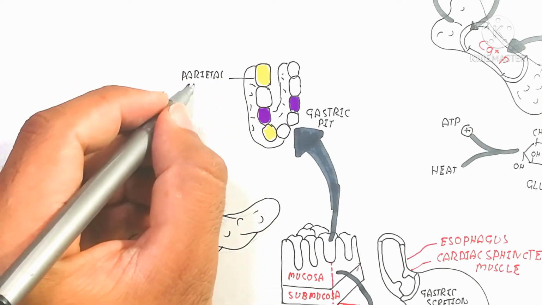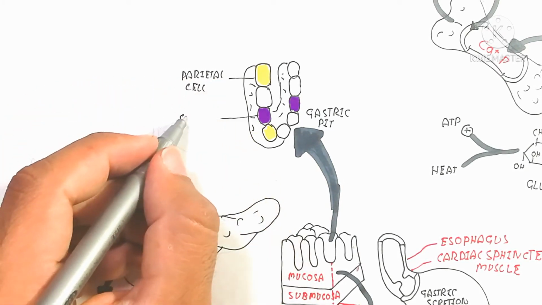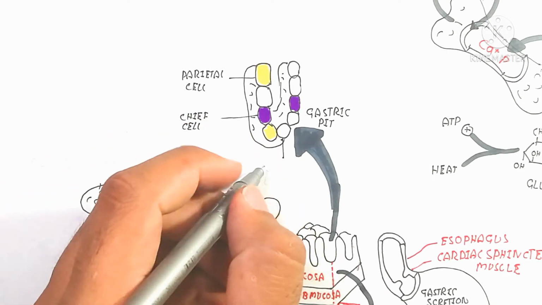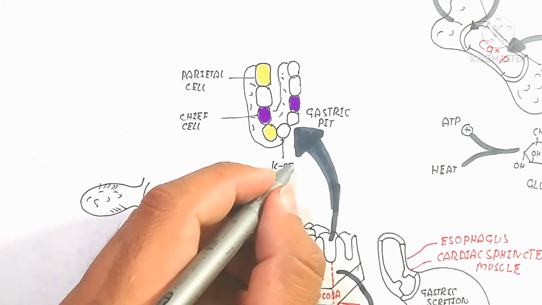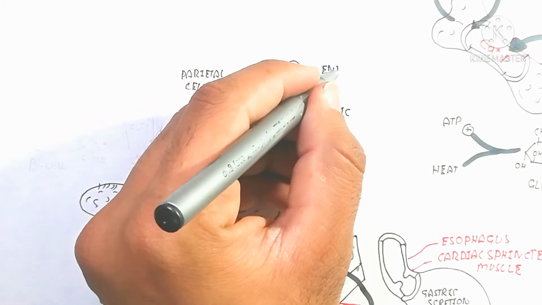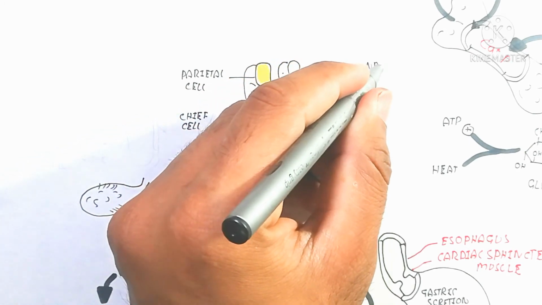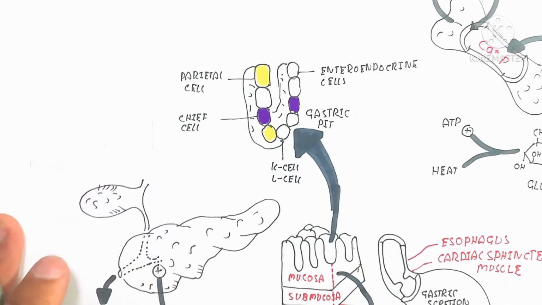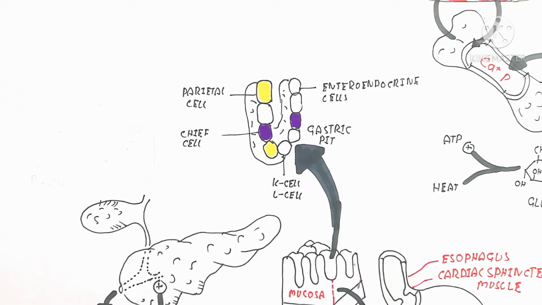The white color shows the enteroendocrine cell. The parietal cell secretes hydrochloric acid, not pepsinogen. Remember. On the other hand, the chief cell secretes pepsinogen, not hydrochloric acid.